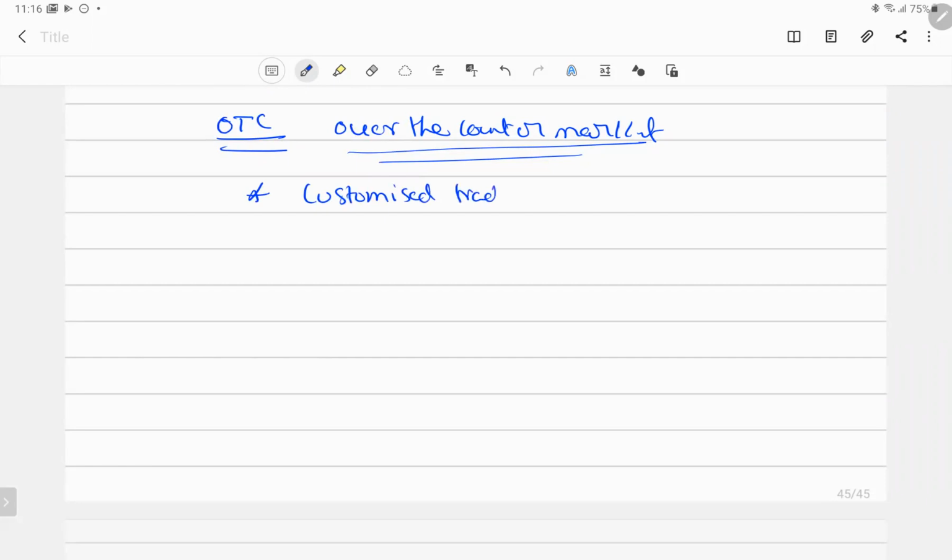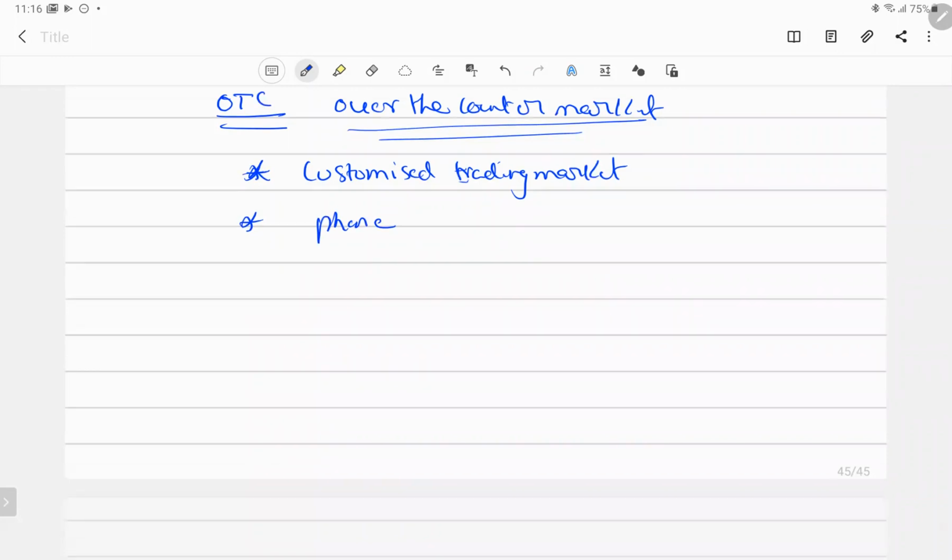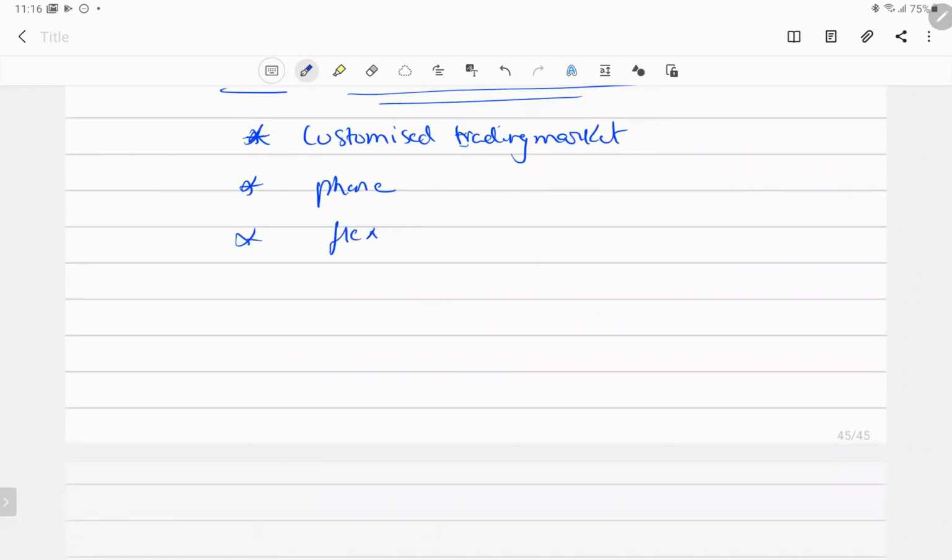Normally here you know the person you are going to trade with. This market typically involves very large trades, mostly done only over the phone. And the exchange participants have more flexibility here, that is, you can switch over the prices as per your need because it is customized in the OTC market.